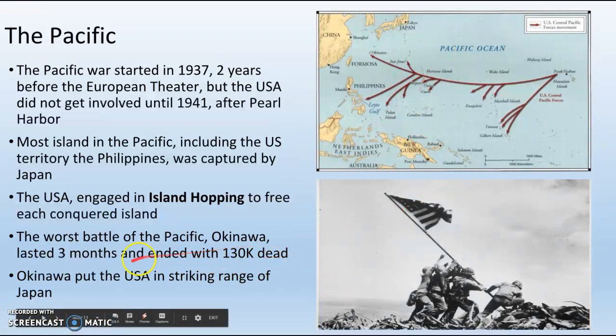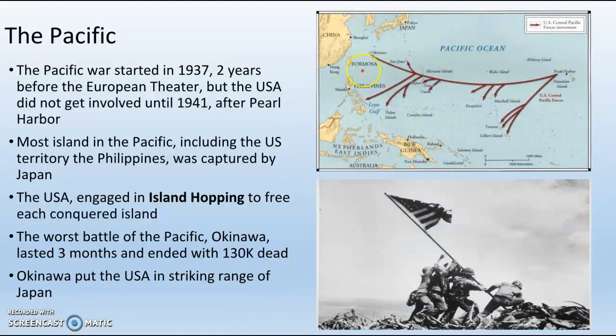The worst battle of the Pacific, Okinawa, lasted 3 months. Realize that's longer than it took... one island. This is it right here. It took the U.S. 3 months to take Okinawa. It only took Hitler 2.5 months to take all of Western Europe. Pretty crazy. And it ends with 130,000 dead total. That's American and Japanese deaths. Most of those deaths are Japanese.